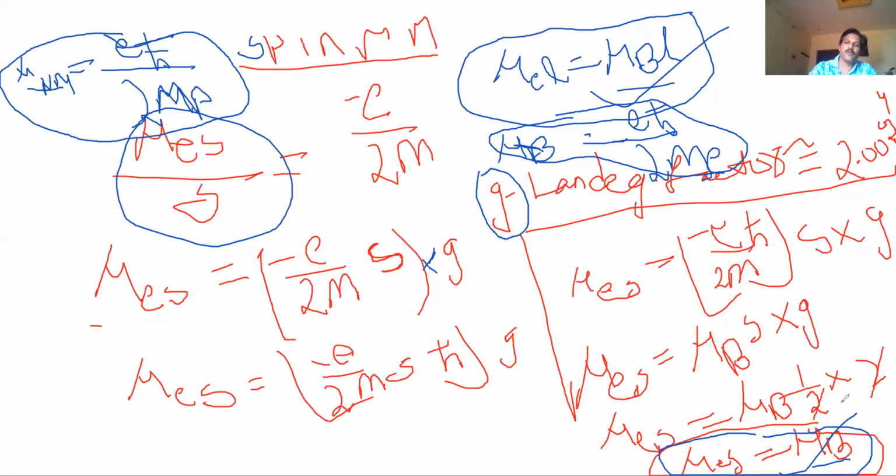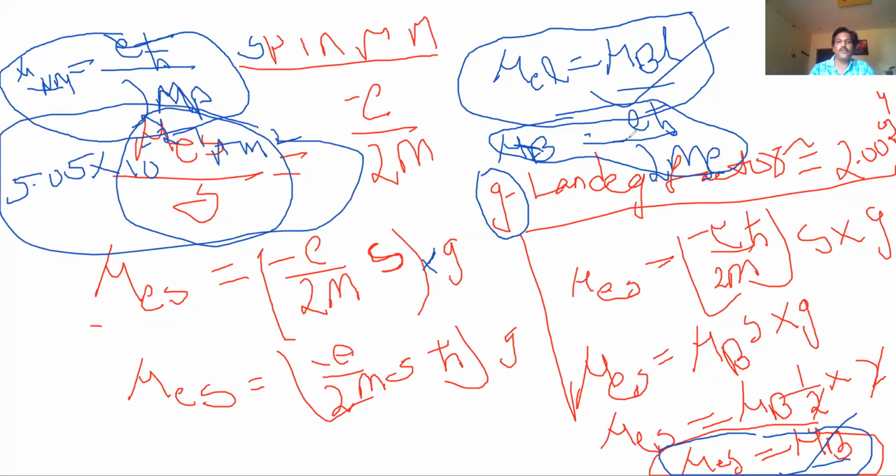If you calculate nuclear magneton, it is 5.05 10 power minus 27 ampere meter square. See, it is very less compared to the mu b value. So while considering the magnetic moments, we always neglect the nuclear magnetic moments. We always consider spin.